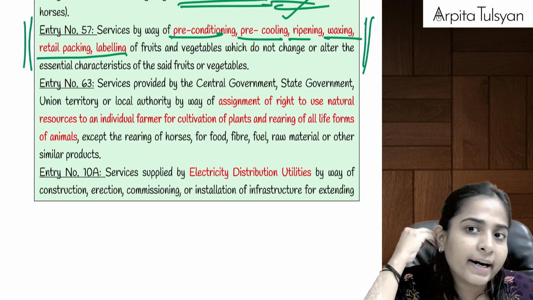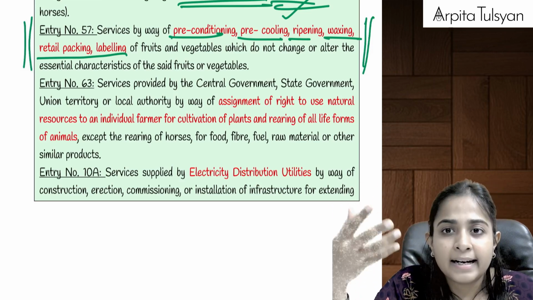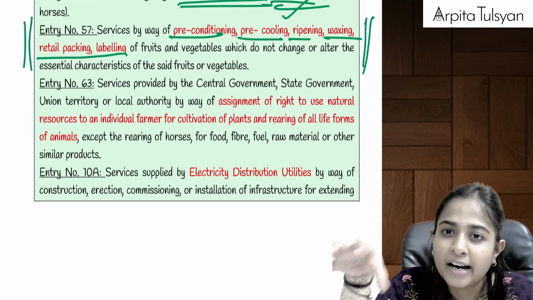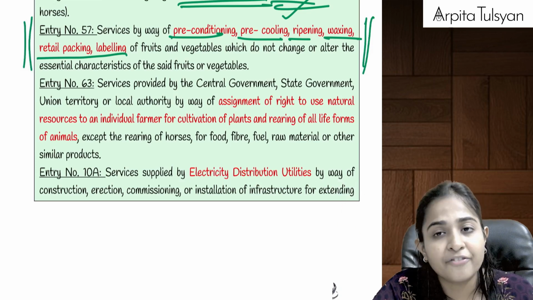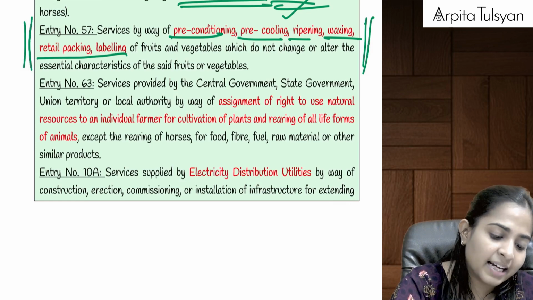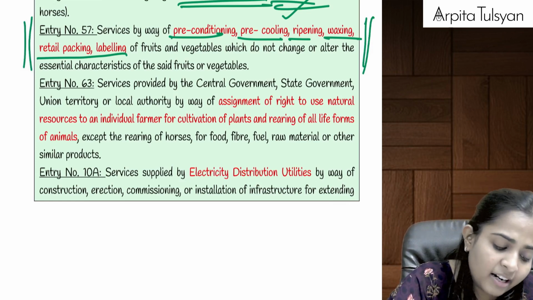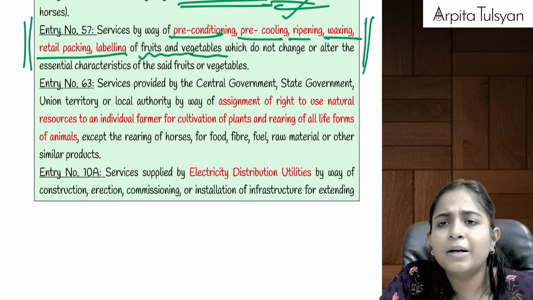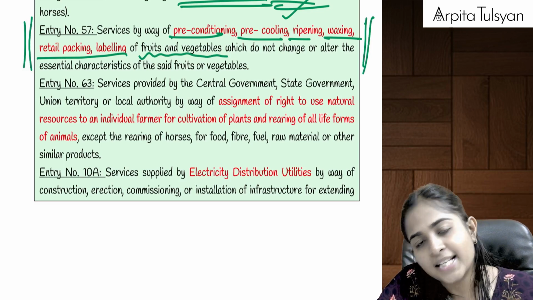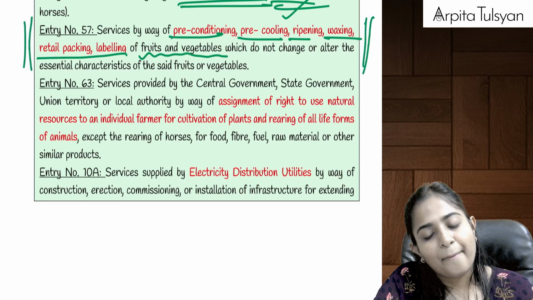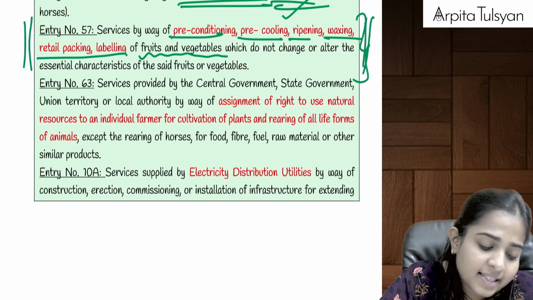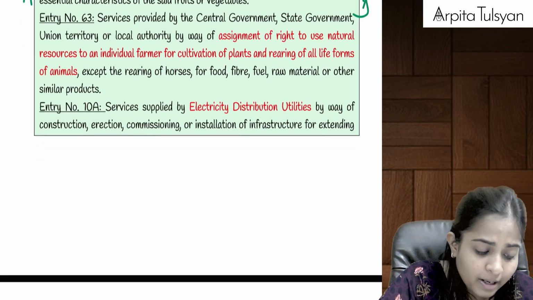If someone is providing the services of preconditioning, then cooling, then ripening, maybe we have plucked it unripe and after that artificially we are making that product ready for eating, waxing, or any such services provided in relation to fruits and vegetables, but because of that the characteristic of the product is not going to change. Earlier also it was called an apple, now also it is going to be called an apple only. If anyone is providing such services of cooling, ripening, waxing, etc., even those will be exempted from GST.